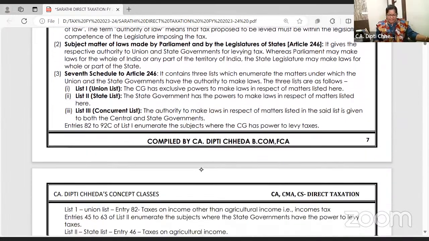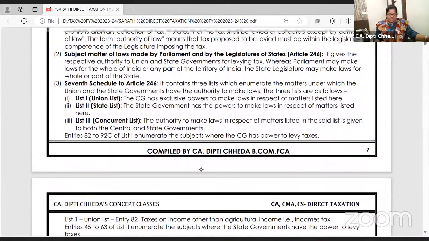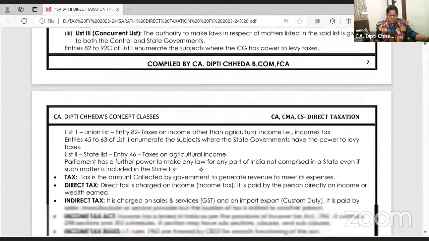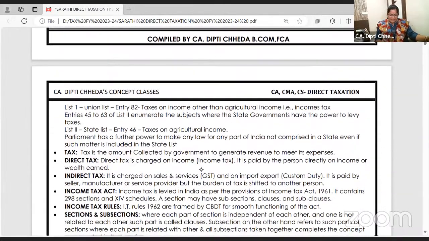So definitely yes, right? In our legislature, we have got powers to charge the tax. This is basic information. Income tax is covered in List 1, Union List, Entry 82. This can be asked in true and false. Then the next entries are there for the state government to levy their taxes. Agricultural income, we are not having power to tax it directly, but we will tax it indirectly. That I will cover at the end of the lecture today.